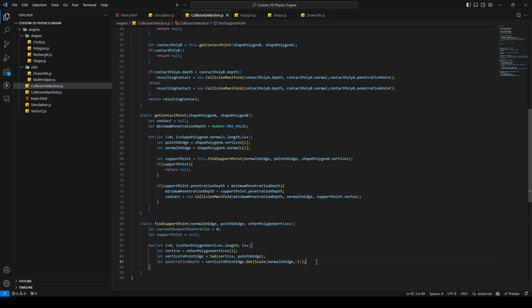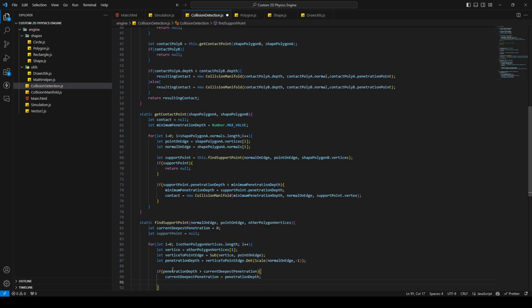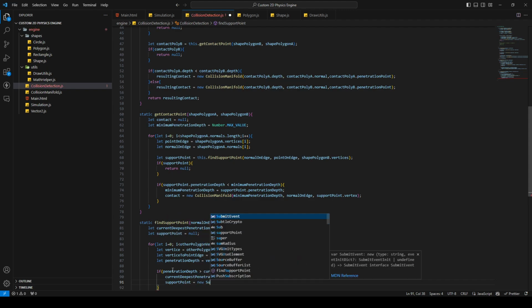Okay. Then we have this one. And I think now we can do the if check. If the calculated penetration depth is greater than the current deepest penetration, this is 0. So if that's larger than 0, then we're gonna set the current deepest penetration depth to the new one, and we are going to set the current support point to a new support point.